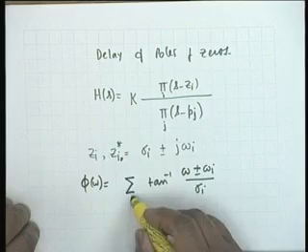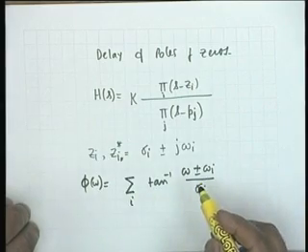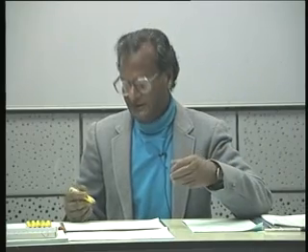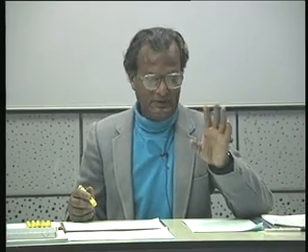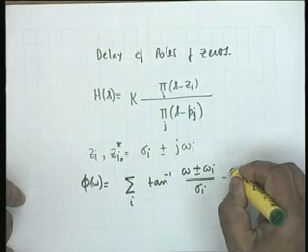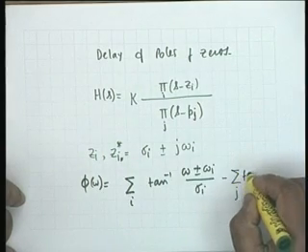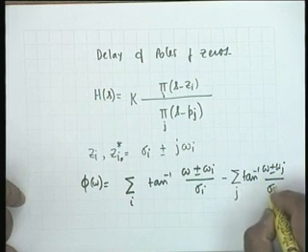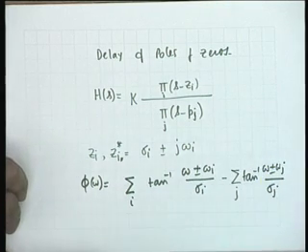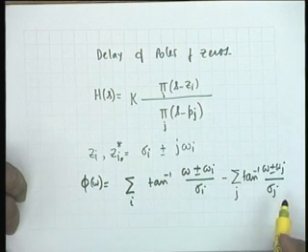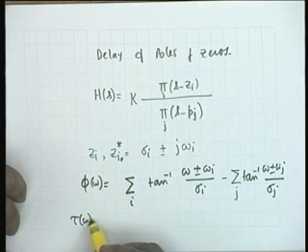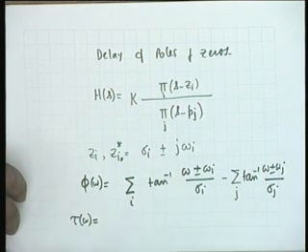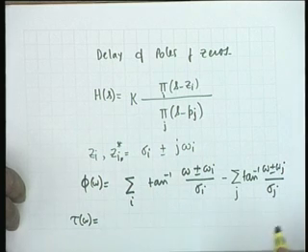over i. We are taking pairs here, it being implied that if there is a real zero, then there will be only one term. Okay, that you can take care of, minus summation over j of tan inverse of (omega plus minus omega j) divided by sigma j. This is the phase of the total system, and tau of omega you can now find out by taking minus d phi d omega. Okay.